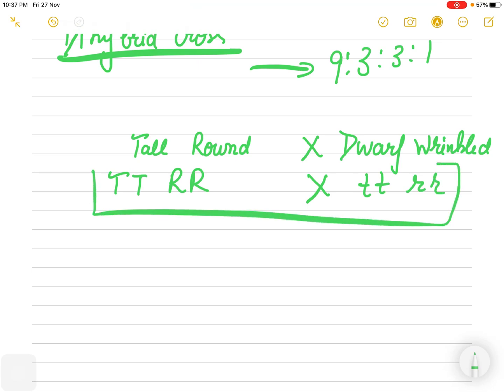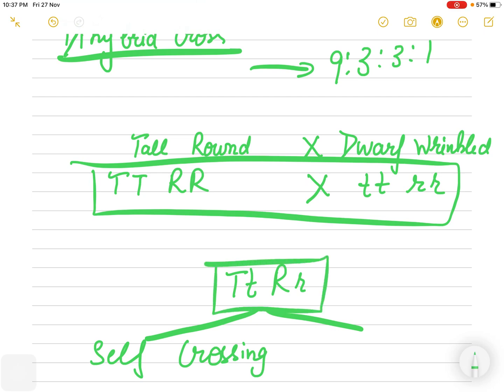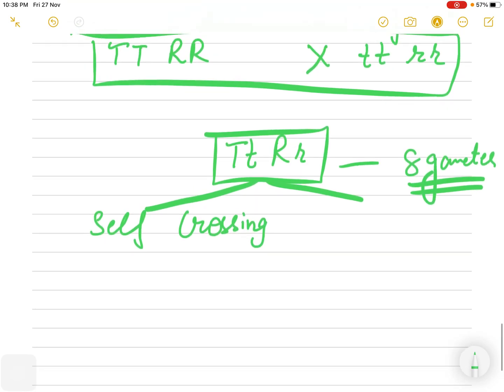You can try this cross on your own and make the gametes. When you do the self crossing after the F1 generation, please try to make the gametes. 8 gametes will be formed, right? And that you can try on your own.